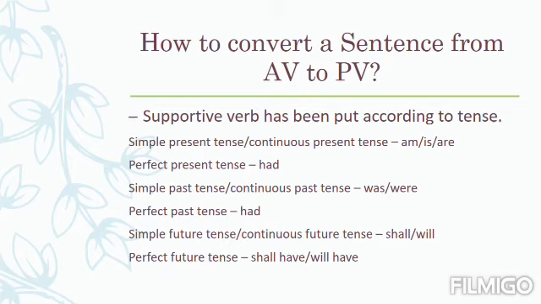If the sentence is in perfect future tense, the supportive verbs can be shall have or will have. So these are the supportive verbs which must be used while transferring the sentence from active voice to passive voice.